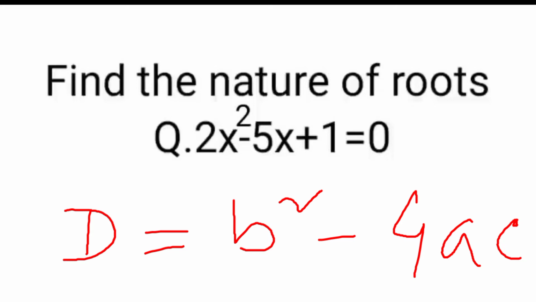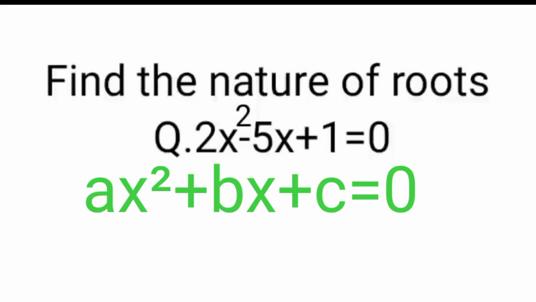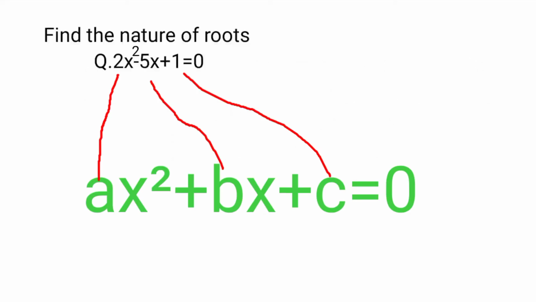So let us try to solve it. Here we have to compare with the standard quadratic equation. What is our standard quadratic equation? ax² + bx + c = 0.